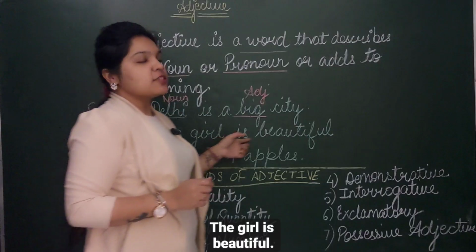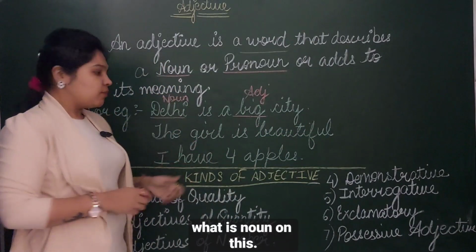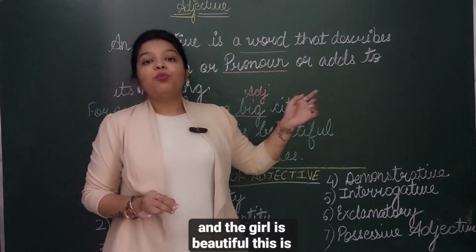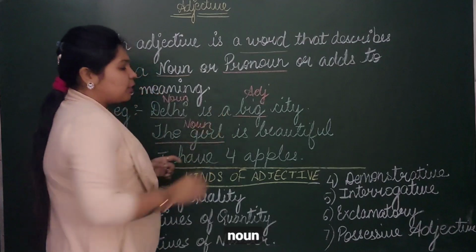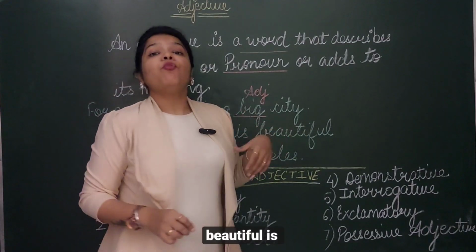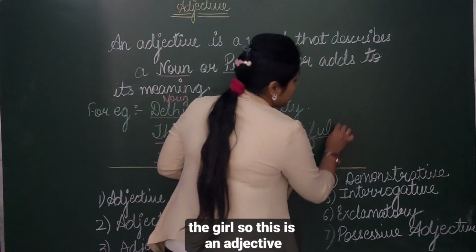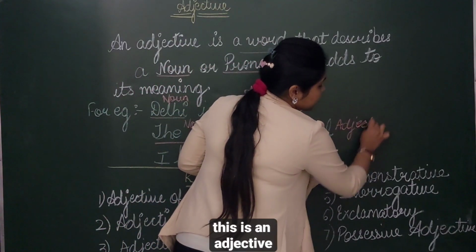The girl is beautiful. First, let's see what the noun is in this. The noun is the girl. And the girl is beautiful. This is the noun. And what is telling more about the noun? This word. Beautiful is explaining more about the girl. So, this is an adjective.